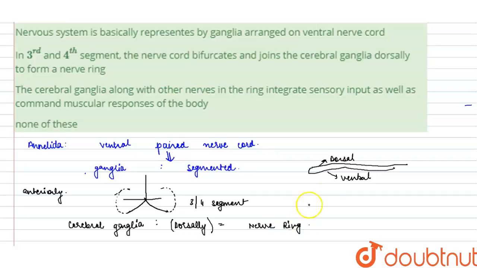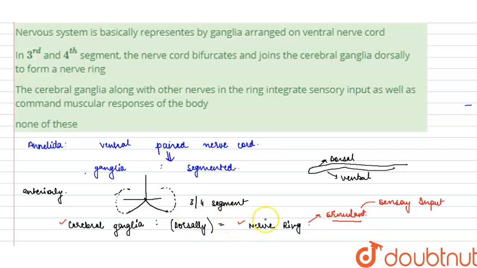Now, this cerebral ganglia plus the nerve ring, what happens? It takes the stimuli, and that is the sensory input. It means the cerebral ganglia and the nerve ring will act as a sensory input. Whenever there is a stimulus that the earthworm experiences, the input will go to the cerebral ganglia and the nerve ring.